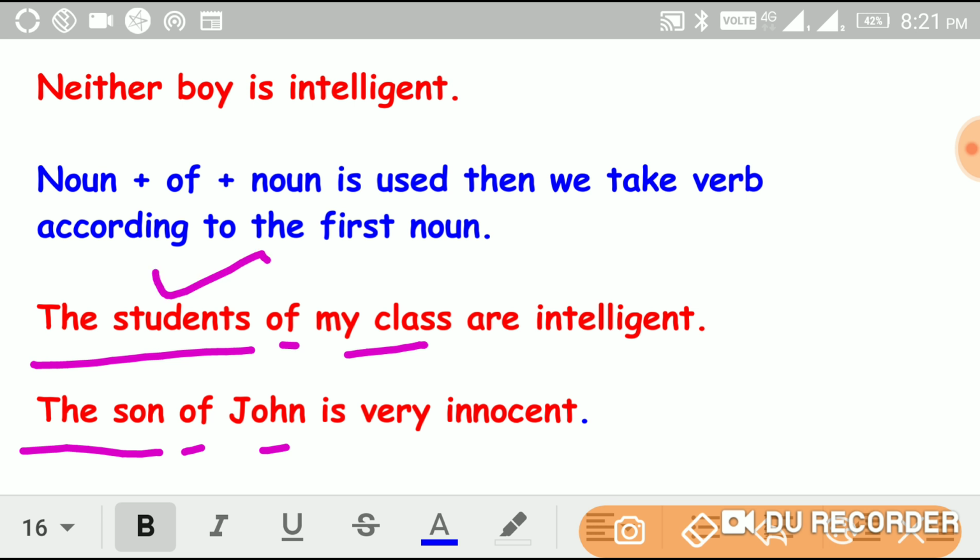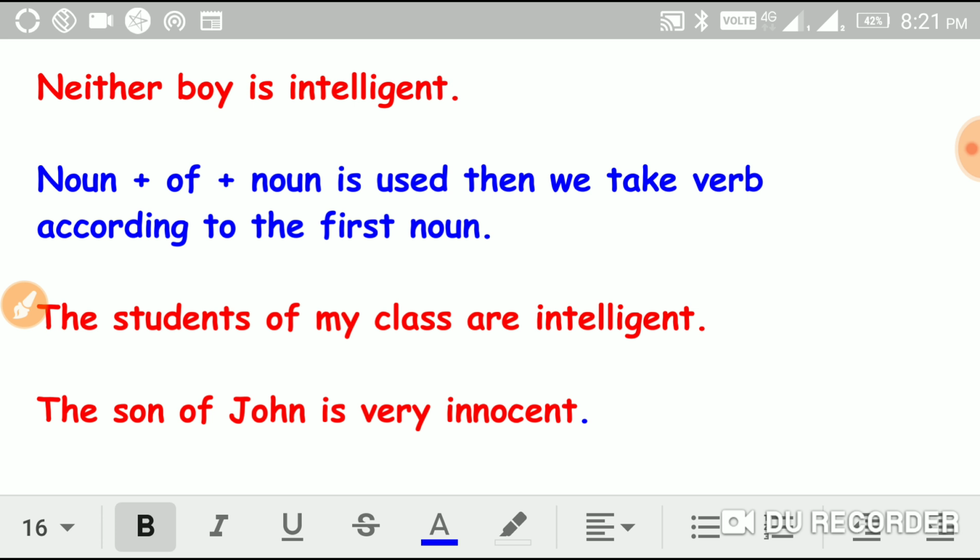For example, students is plural, so it takes a plural verb. The son is singular, so it takes a singular verb, "is". So it means that when noun plus of plus noun is used, we take the verb according to the first noun.